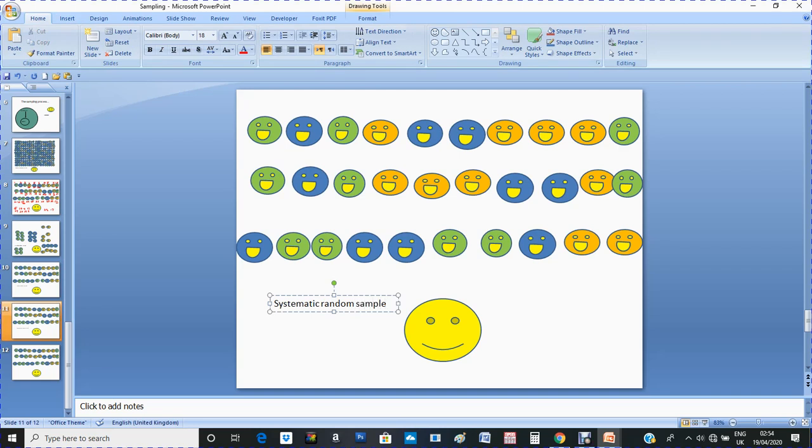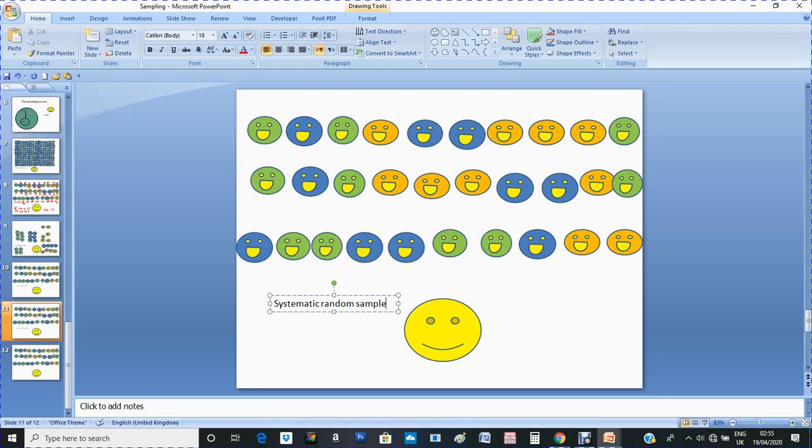Now, in systematic random sample, members of the population are put in some order. A starting point is also selected randomly. Then every, let's say, nth member is selected to be in the sample.